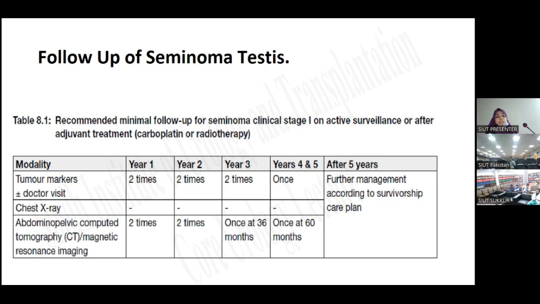In year 3, we will ask the patient to have 2 visits and perform the tumor markers twice with CT scan at 36 months. After 4 and 5 years, the tumor markers should be done once, and the CT scan should be done at 60 months, and further management is according to the patient's disease.